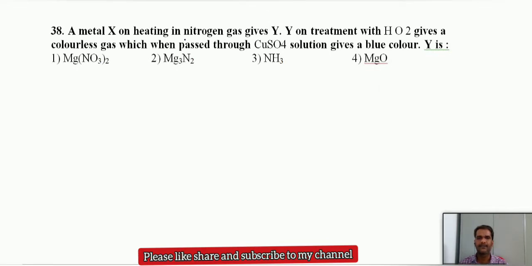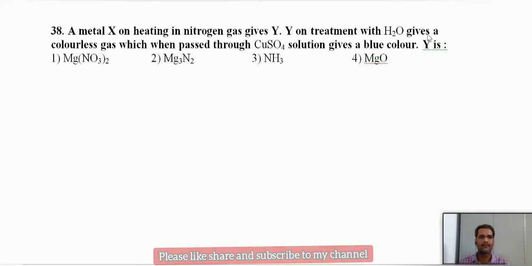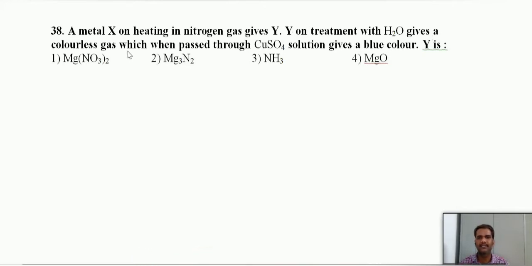A metal X on heating in nitrogen gas gives Y. Y on treatment with H2O, I think, gives a colorless gas which when passed through copper sulfate solution gives a blue color. What is Y here? Metal X on heating with nitrogen.